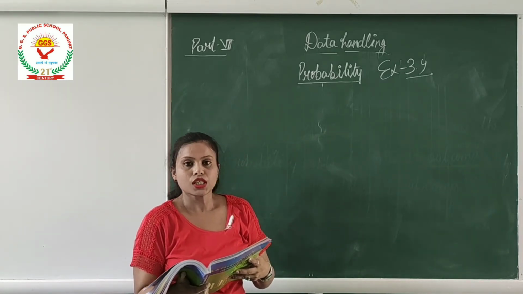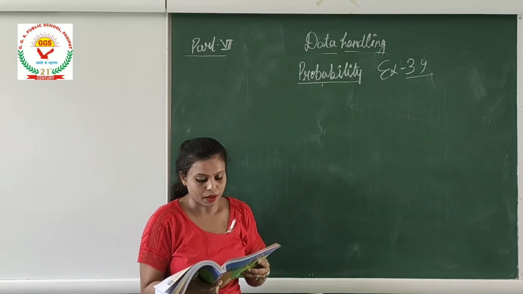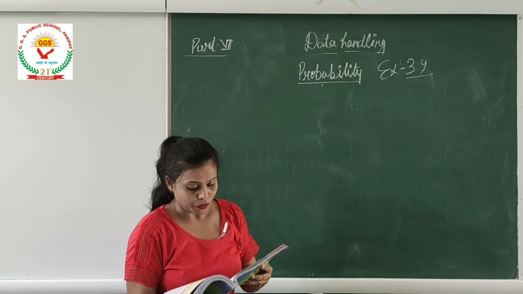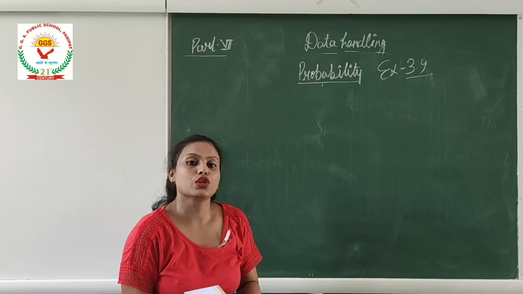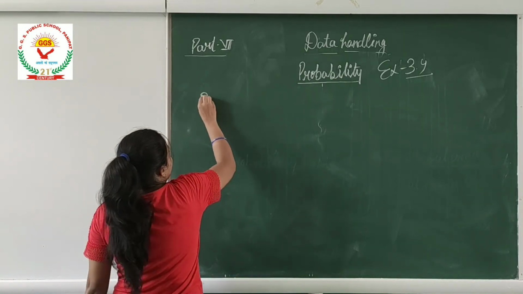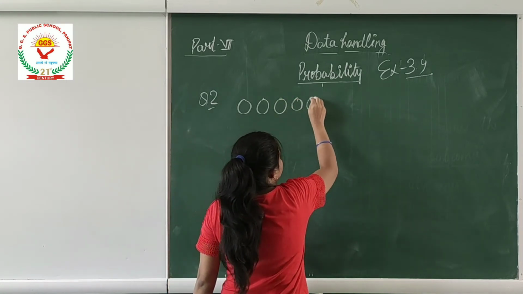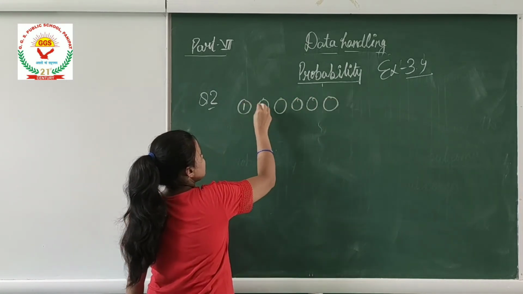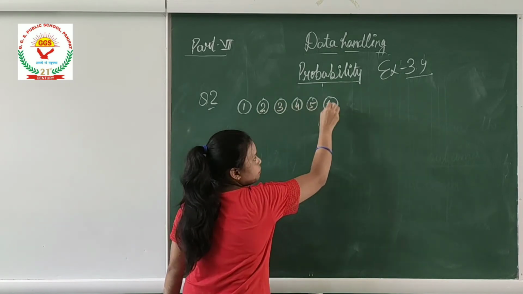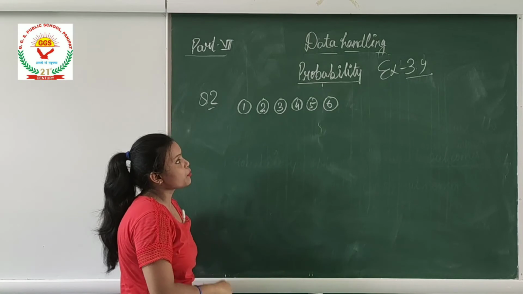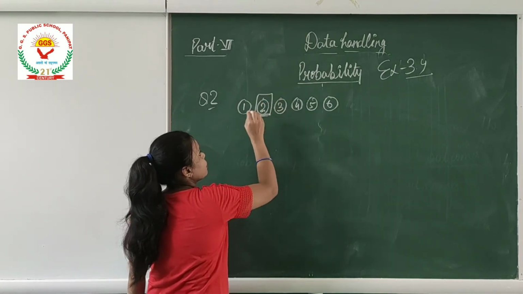Let's do question number 2. There are 6 marbles in a box with numbers 1 to 6 marked on each. What is the probability of drawing a marble with number 2? We have 6 marbles, each marked with a number. Okay. So what is the probability of getting this marble?